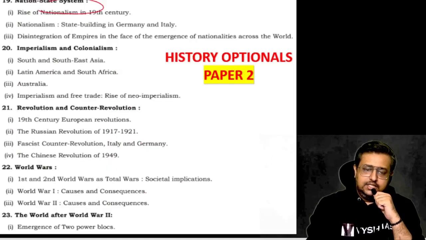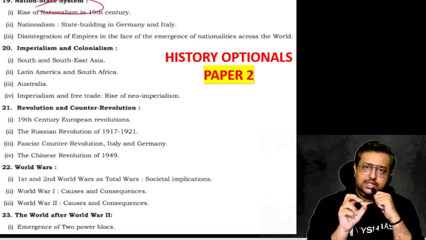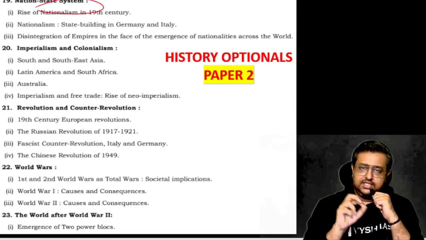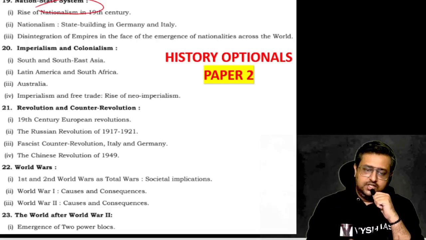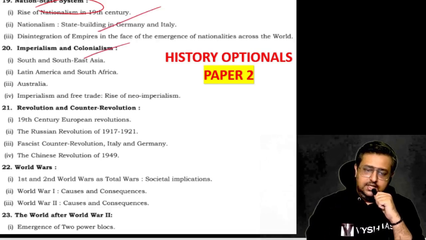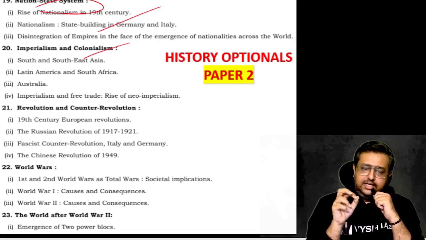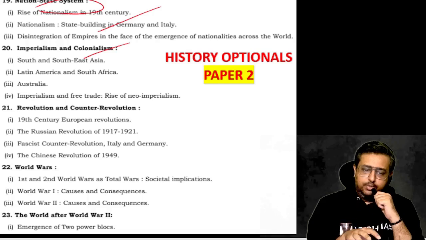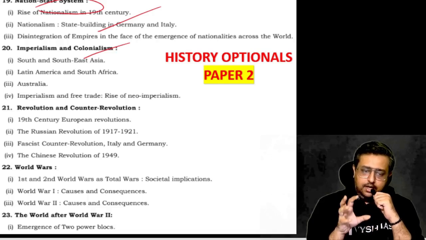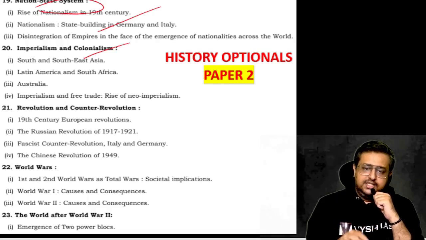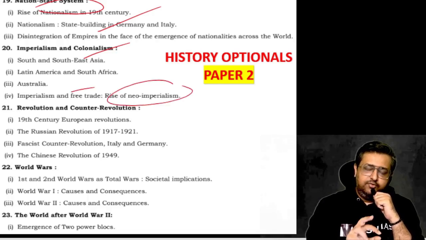Then the nation-state concept, again a specific UPSC question came: what is nation, what is state, what is nation-state. You have to explain the definitions of it. And then nationalism, see, colonialism was not only in India. They went and looted many places, whether it is South America, South Africa, or Australia. The imperialism, what is neo-imperialism, what is the difference between the two?